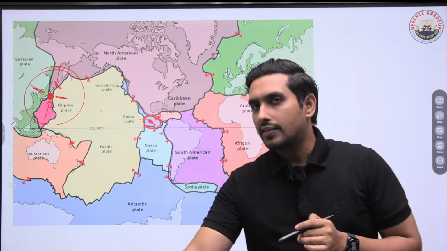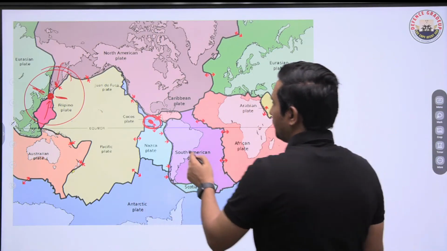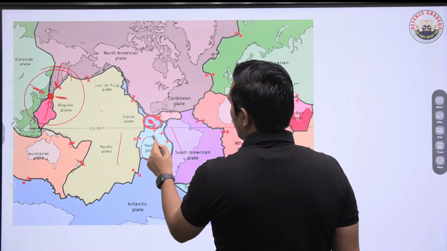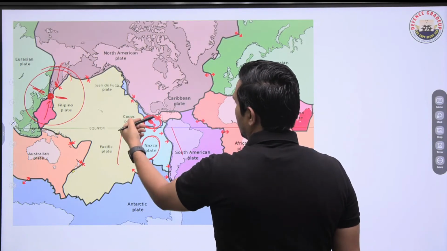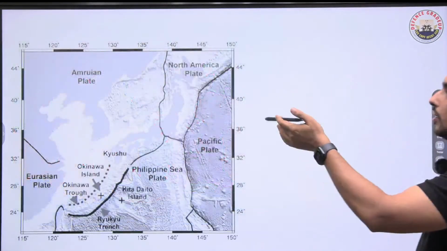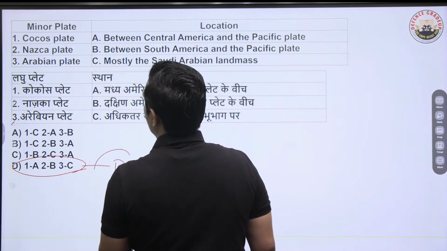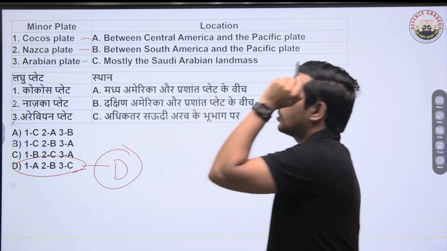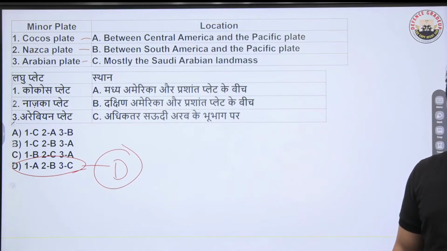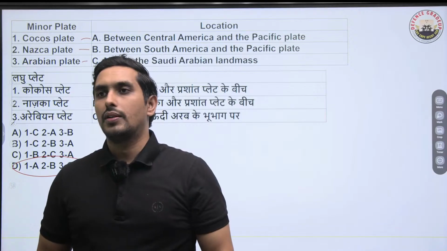And where do we have Nazca? Just come a bit on the southern side. We have South America and Pacific plate. So have a look. Cocos, Nazca, they are here, and Arabian plate is here. So you can see all of them are correctly matched. 1A, 2B, 3C. So D has to be the right answer. They are all correctly matched in this particular question. That's how we look at it.